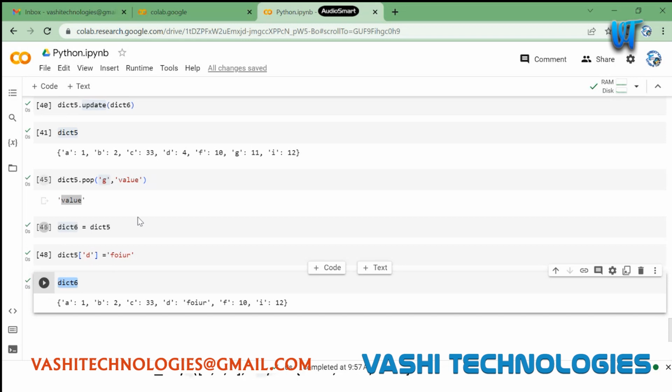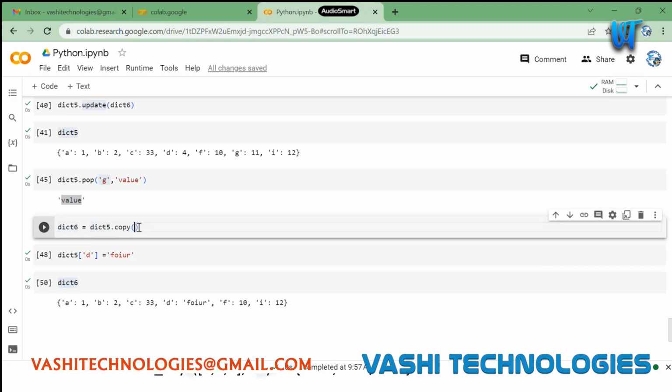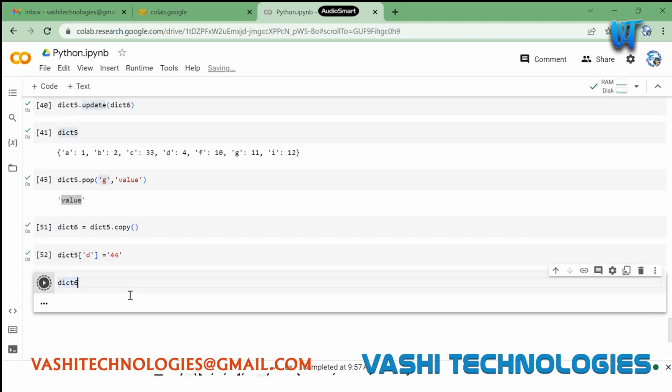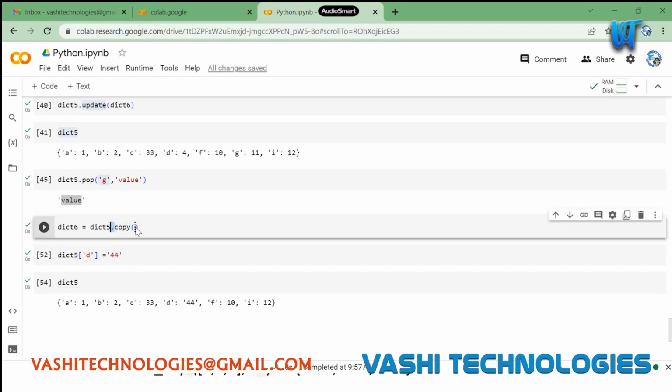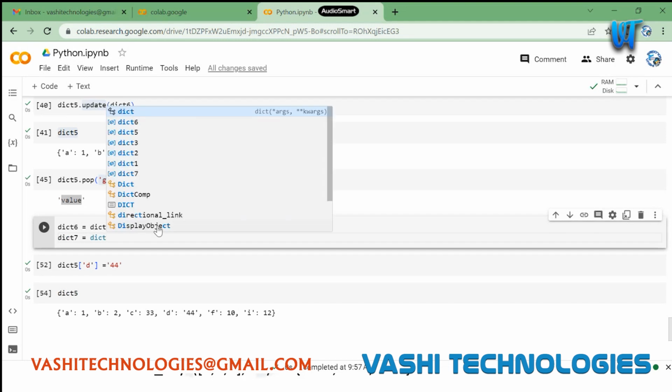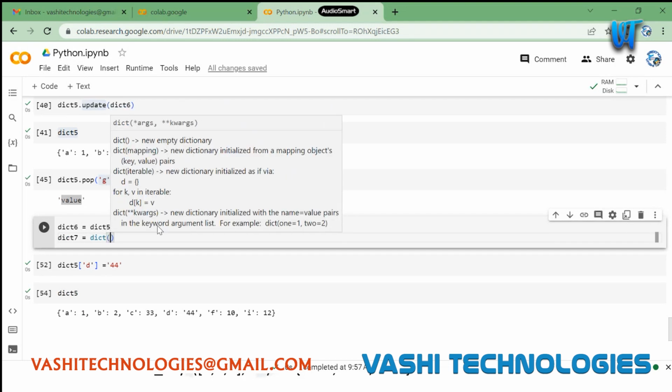So for these cases, what we can do is call the dict.copy method. Okay. This will actually perform a copy. So now I'm changing it again to 44 here, in dict5. And if I check dict6, dict6 remains the same, the previously assigned value, and dict5 will now contain the latest updated value. Okay. We can do it in two ways. And we can also perform the same thing using a short syntax. Let's say dict7 is equal to dict of dict6.